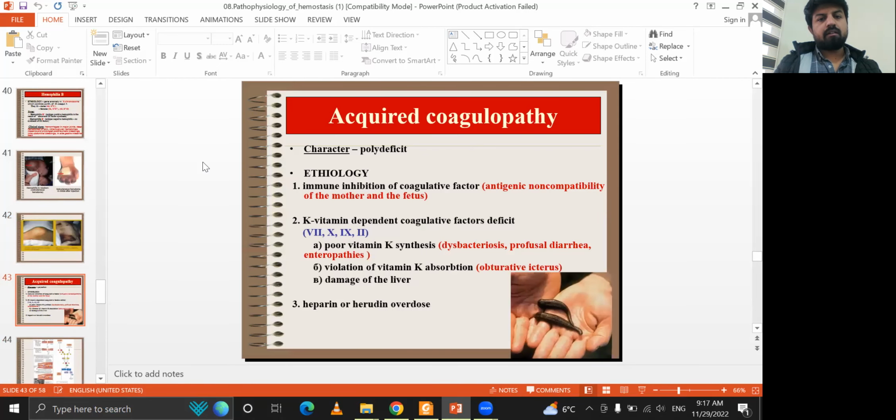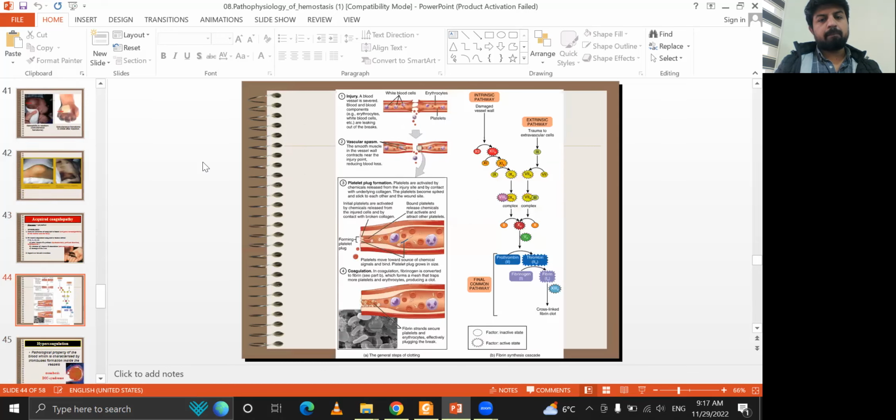Acquired coagulopathy has a polydeficit etiology: immune inhibition of the coagulative factor, and vitamin K dependent coagulative factor deficit, from poor vitamin K synthesis, violation of vitamin K absorption, and damage of the liver. Heparin overdose is another cause. This is the mechanism.